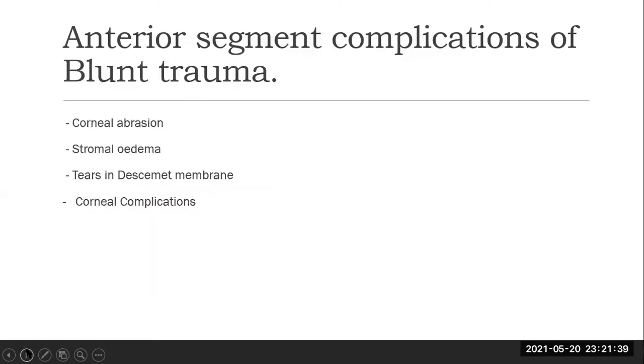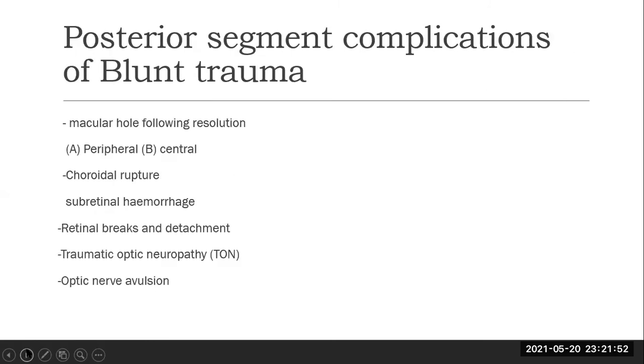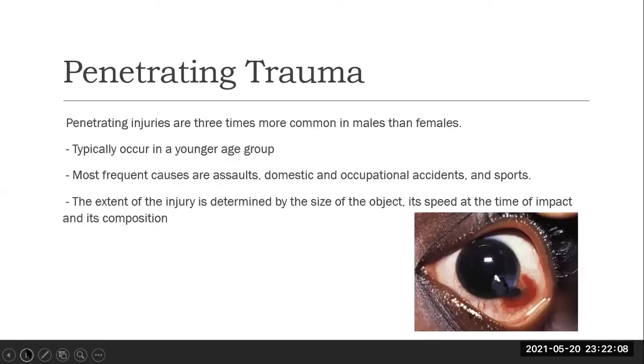Next, anterior segment complications of blunt trauma. Corneal abrasions, stromal edema, tears in Descemet's membrane, and corneal complications are some of the anterior segment complications. Posterior segment complications of blunt trauma are a peripheral or central macular hole, choroidal rupture, subretinal hemorrhage, retinal breaks and detachment, traumatic optic neuropathy, and optic nerve avulsion. Next, we are going to talk about penetrating trauma.